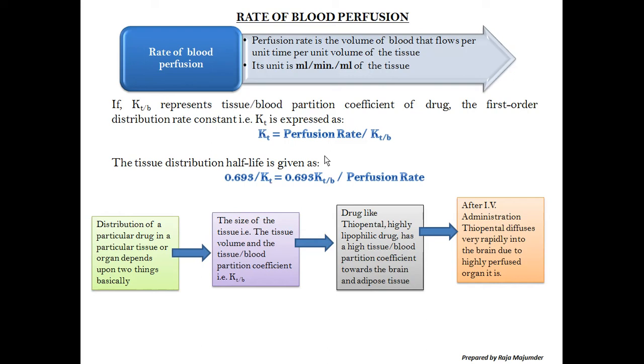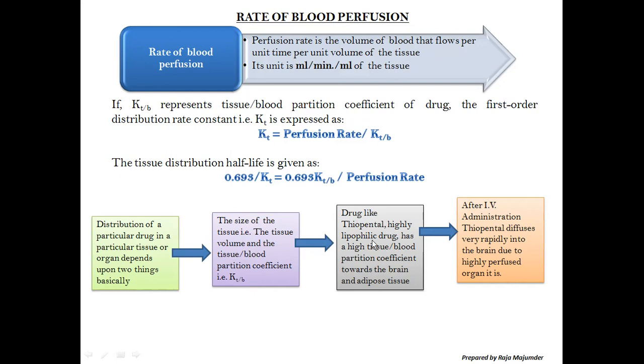That means for half of the drug, how much time it will take to be available within the tissue, or to be distributed. So distribution of a particular drug in a particular tissue or organ depends upon two things basically: the size of the tissue, that is the tissue volume, and the tissue blood partition coefficient.